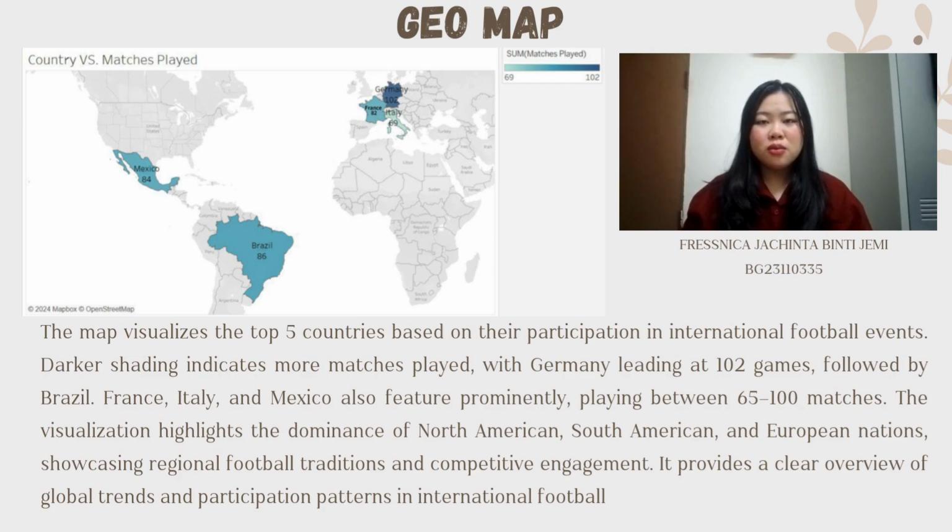The visualization highlights the dominance of North America, South America, and Europe in football, showcasing their strong tradition and participation. It's a clear way to understand global trends and regional engagement in the sport.